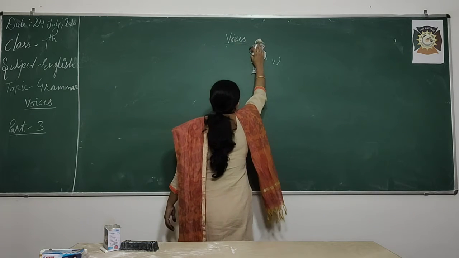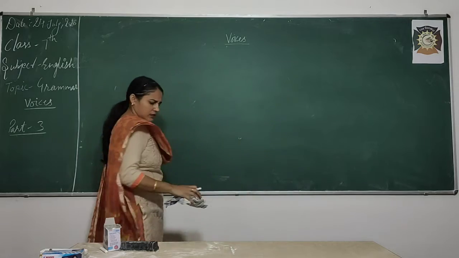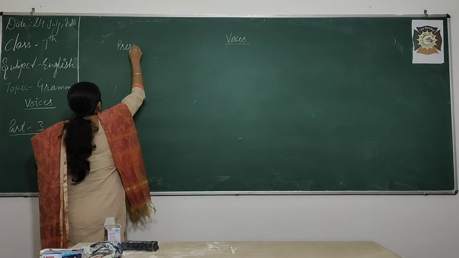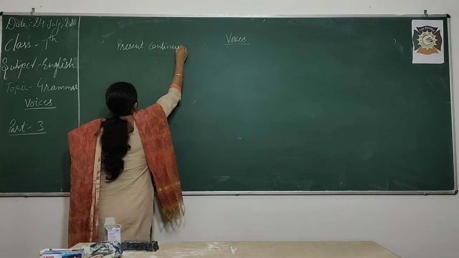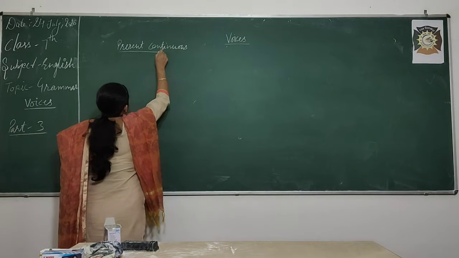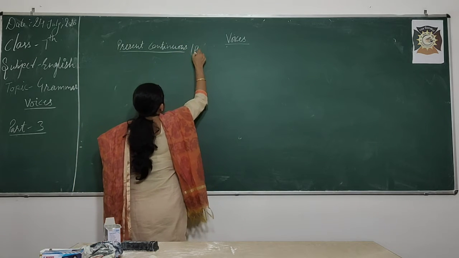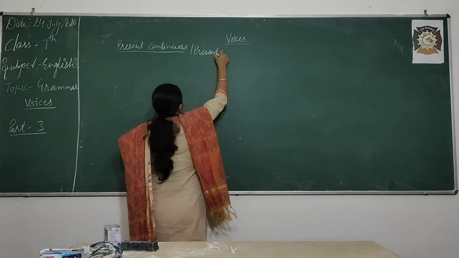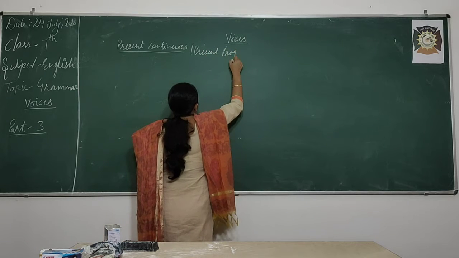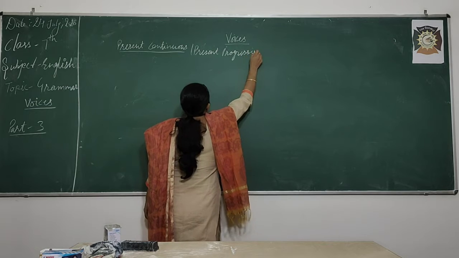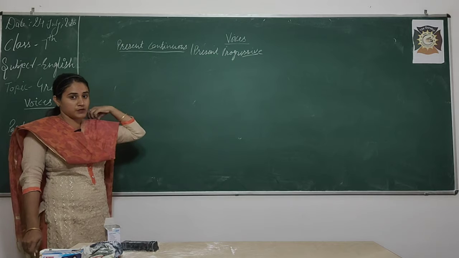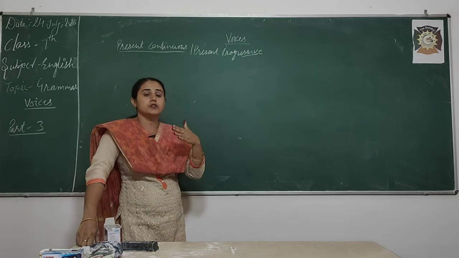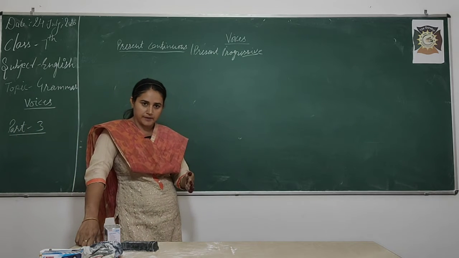Simple sentences, present continuous, or you can say present progressive. Present continuous means the action is in the continuation form in present time.